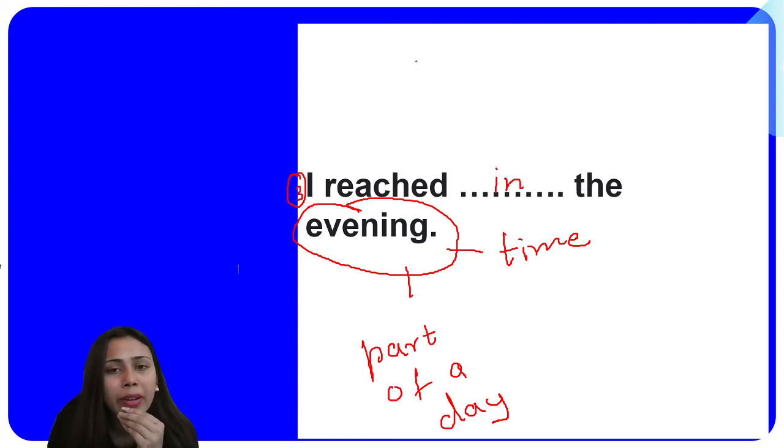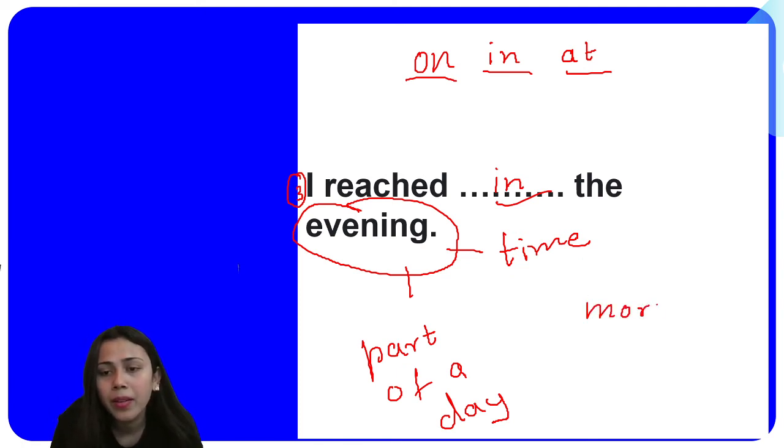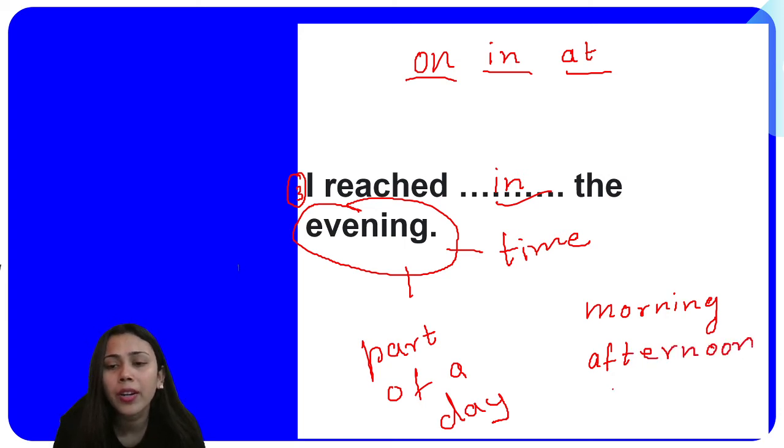We have three options here, right? On, in, and at. Same options as prepositions of place, right? Now here, which one are we going to fill? We will be filling in. So if we are talking about the parts of days, there we are supposed to use in. For example, morning, afternoon, evening, with these three we use in.